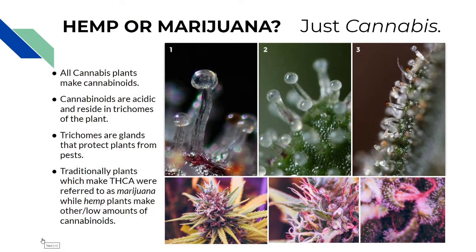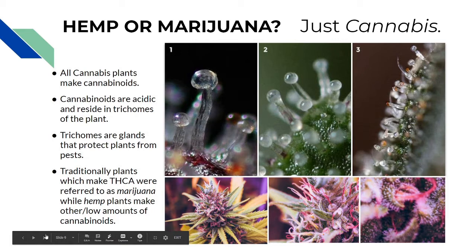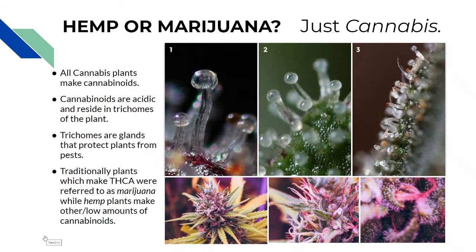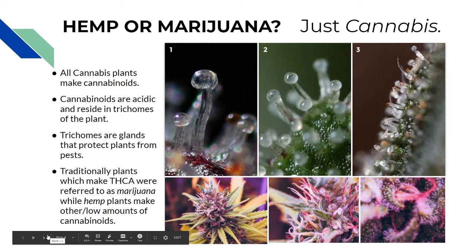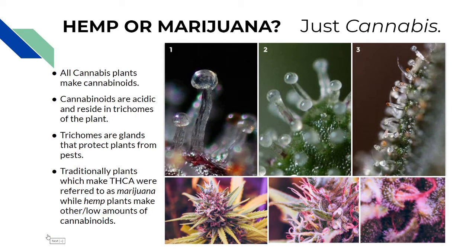Hemp or marijuana? That seems always to be the question. And the true answer is it's all just cannabis. All cannabis plants make cannabinoids. These trichomes, or mushroom-shaped glands, are the site at which all cannabinoids are made. Cannabinoids exist in a default carboxylic acid-bound state within the trichome secretory cavity. Historically, it was thought that cannabinoids existed within these plants in their decarboxylated state.